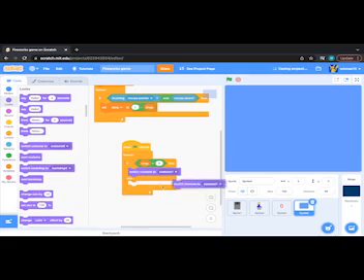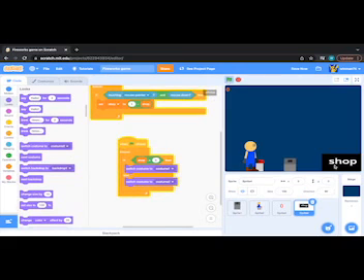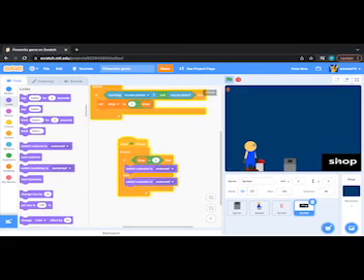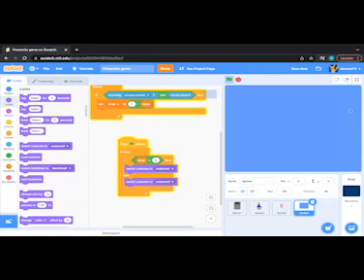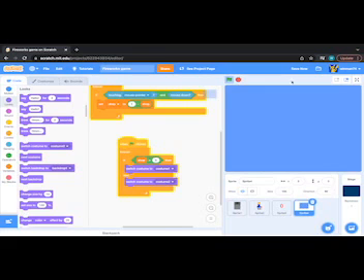Then if it's equal to 1, that'll be the else, and it will switch it to costume 2. So you can click the screen to make it close. Stop and save.